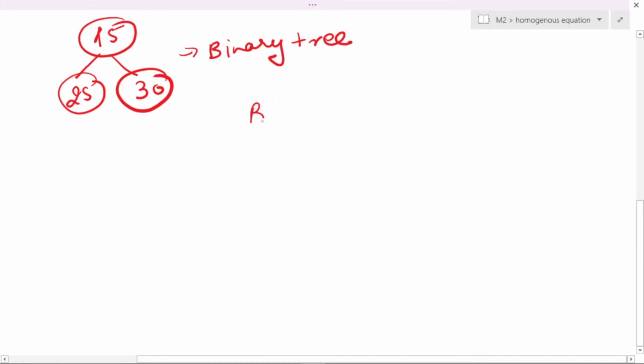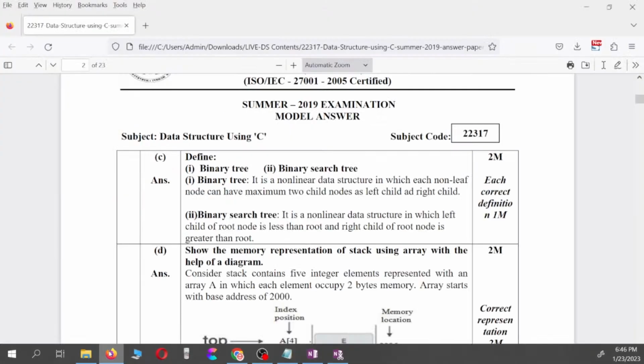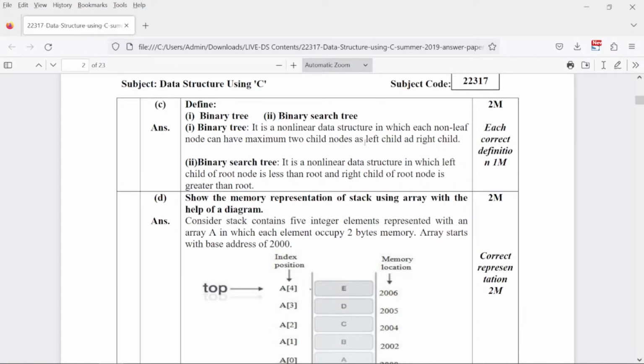Whereas if I'm going for a binary search tree, we abbreviate it as a BST. So BST के लिए rule होगा इस तरह से. जैसे your left child will be less, your right child will be higher. If this condition is satisfied, it is a binary search tree. Otherwise, it's going to be a binary tree. Okay. Moving further. Is this understood to all of you, difference between binary tree and a binary search tree?